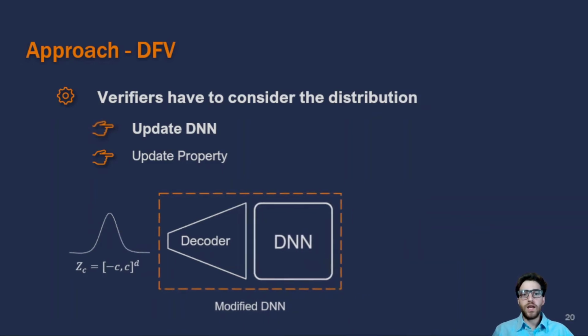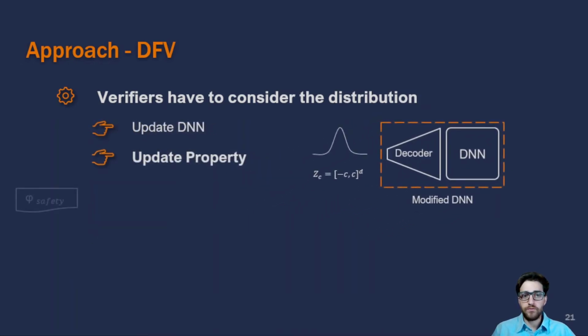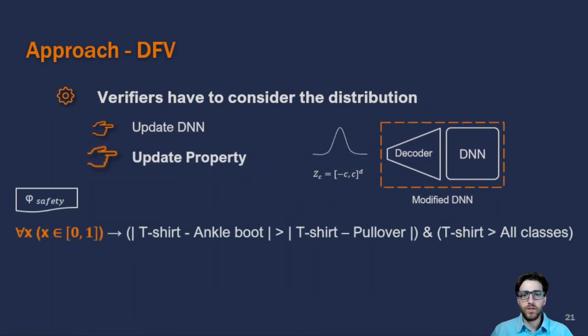Now, since we updated the DNN that we want to verify, we will need to do the same with the property specification that we want to check. So, we have this safety property for the Fashion MNIST. That means for all inputs between 0 and 1, note that the range is between 0 and 1 because the pixels of the image are normalized. So for all inputs, the difference of shapes between a t-shirt and an ankle boot has to be greater than the difference between a t-shirt and a pullover, being t-shirt the output class.